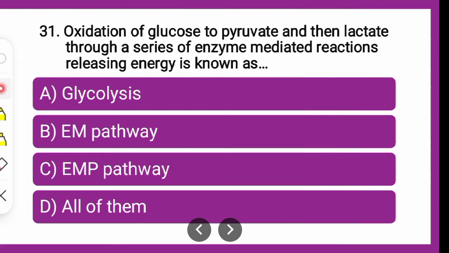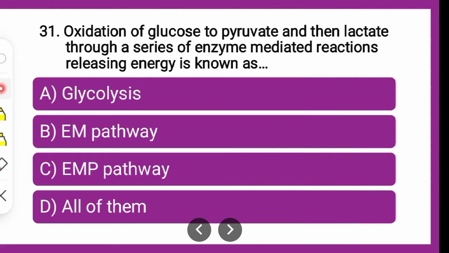Whether the process is glycolysis, whether it is EM pathway, whether it is EMP pathway, or all of them, which amongst the given is the correct answer for the given question? You can put your answer in the comment section fast. As this is question number 31, you can write it this way: 31A, 31D and so on for each and every question till the end of the video.